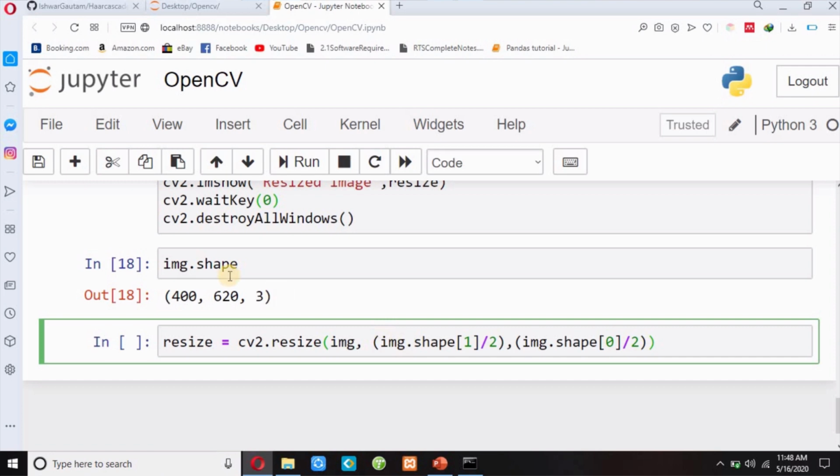So I have to pass this 620 divided by 2 and then this 400 divided by 2. So I should write like this, and then I have to change this floating value to integer. So I have to write int here, integer of this, and then integer of this. This division results in a float or decimal value. So I have to convert this value to integer.